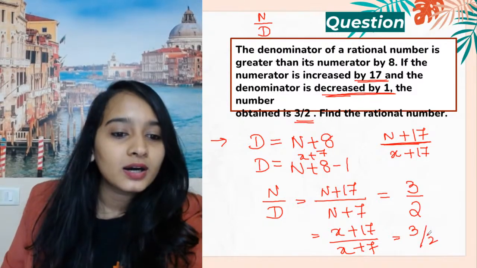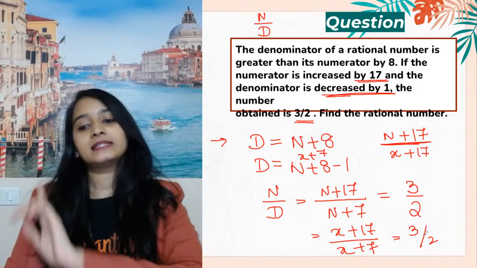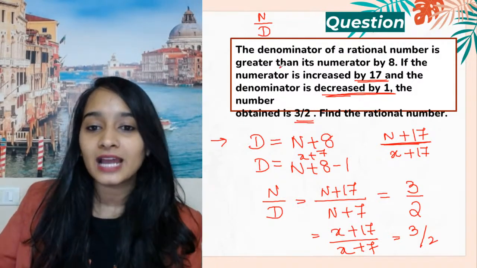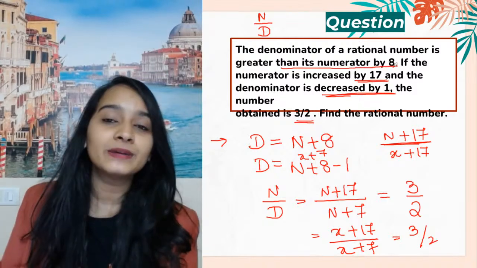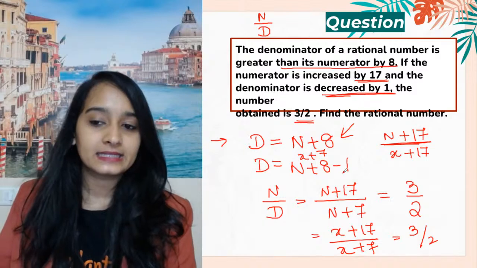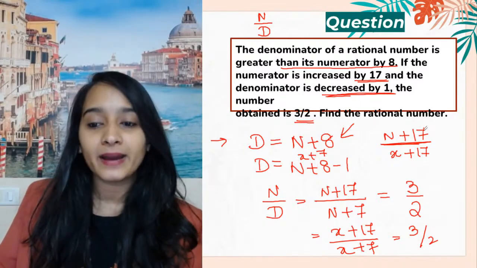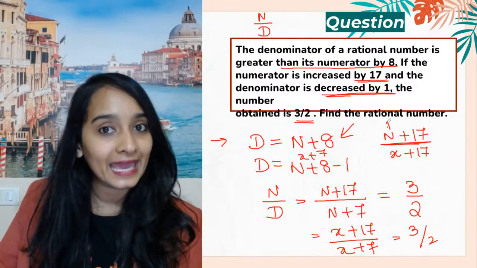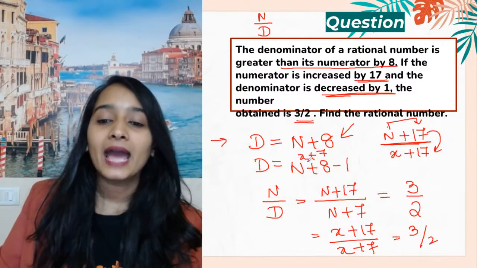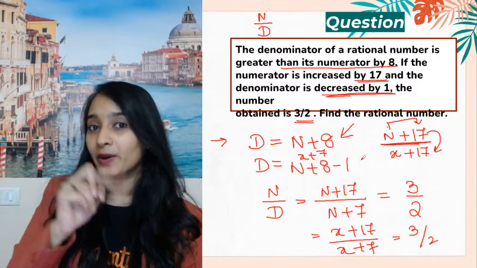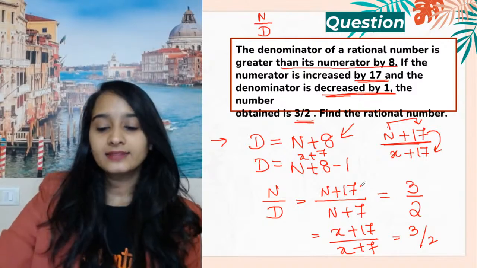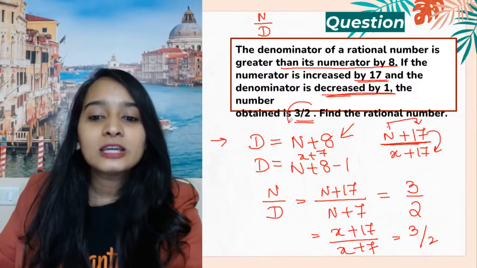Yes, thank you Gajendra. Yes, it is n plus 7. Okay, so the denominator of the rational number is greater than its numerator by 8. So that's why I have done denominator is equal to n plus 8. And if you increase the numerator by 17, that is, if your numerator is n, you're increasing it by 17, so you have to add 17 to it, right? And then the denominator gets decreased by 1. So it will become n plus 8 minus 1, which is n plus 7. Then numerator by denominator is equal to 3 by 2.